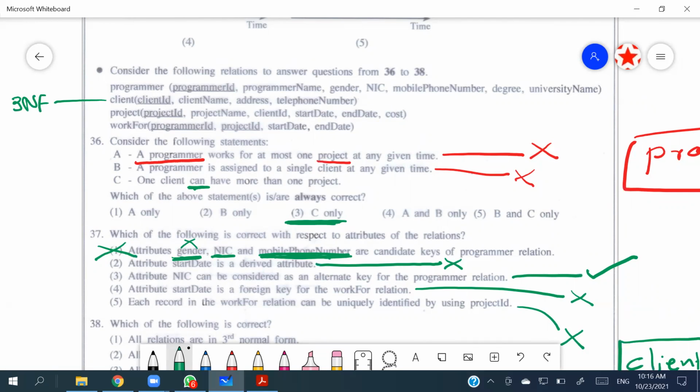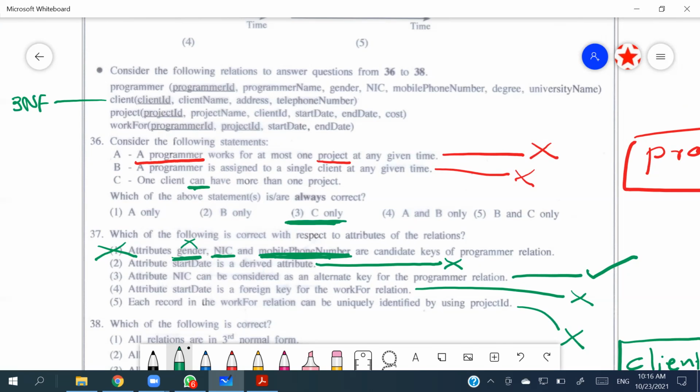So no repetition of columns means it is in first normal form. Every non-primary key attribute depending on the primary key means second normal form. No transitive dependency means third normal form, right? So it is 3NF, clearly. When it comes to the project: project ID, project name, client ID, we know it is working as a foreign key, so we don't need to bother about that.